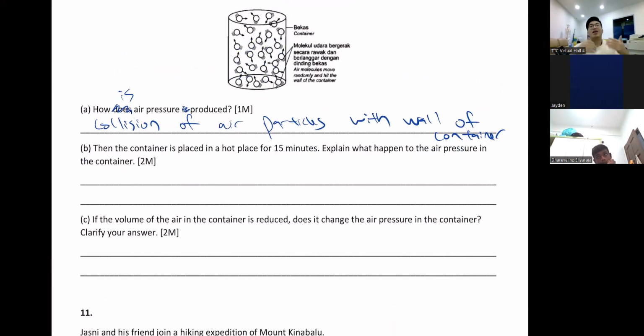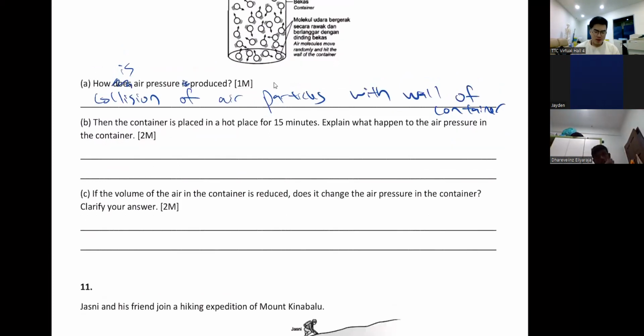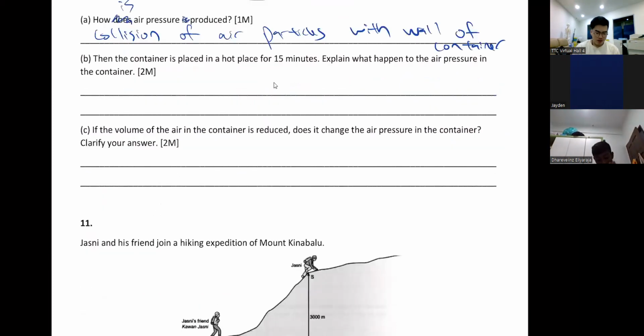More banging, higher air pressure. This is why when you heat a balloon it will burst, because there's too much pressure. So the pressure will increase, because there's more collision. More collision, more banging.